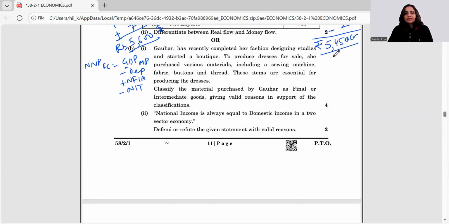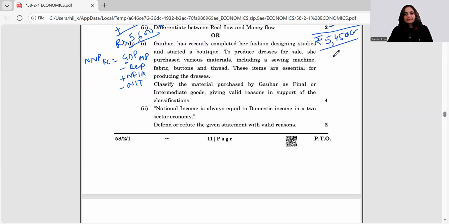Gohar has recently completed her fashion designing studies and started a boutique. To produce dresses for sale, she purchases various materials, including sewing machine, fabric, buttons, and thread. These items are essential for producing the dresses. Classify the material purchased. So what has she purchased? These 4 items as final or intermediate goods.